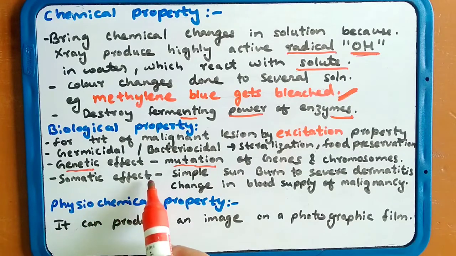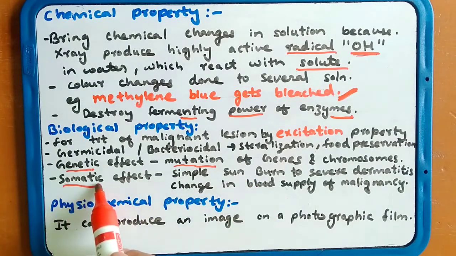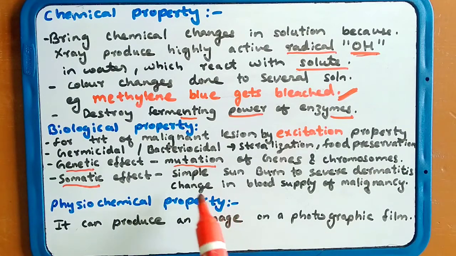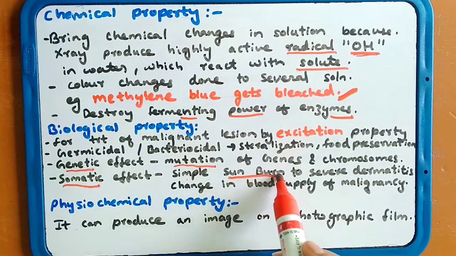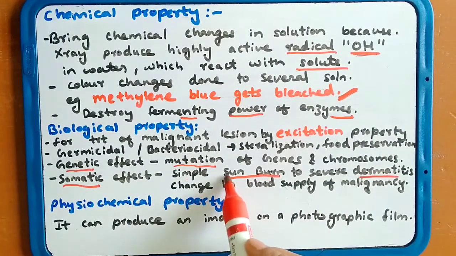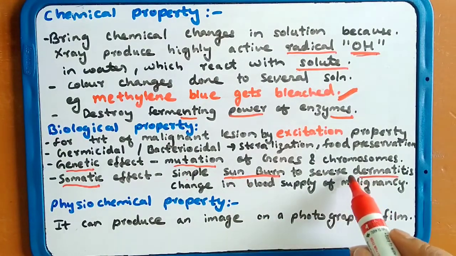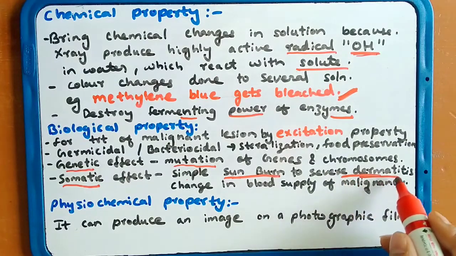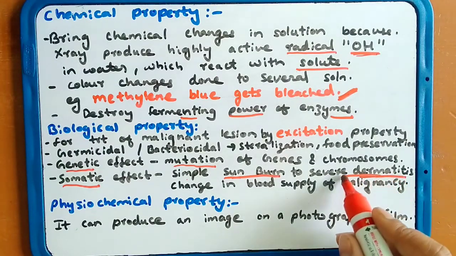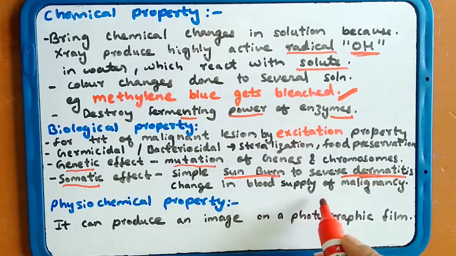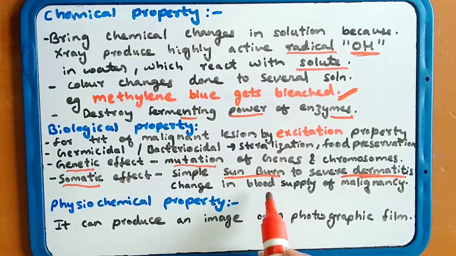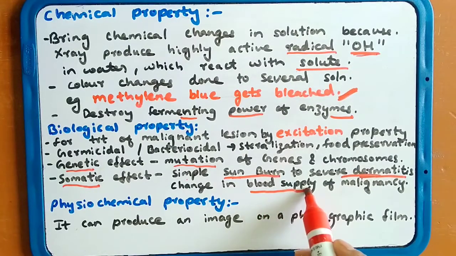Simple sunburn. Somatic means skin, the upper layer of your skin, the somatic cells. Simple sunburn can progress to severe dermatitis. In somatic effects, you can get sunburn from X-ray radiation, and the patient can also suffer from severe dermatitis. There may also be changes in the blood supply, which can cause malignancy.